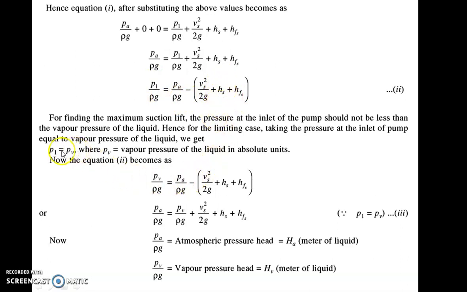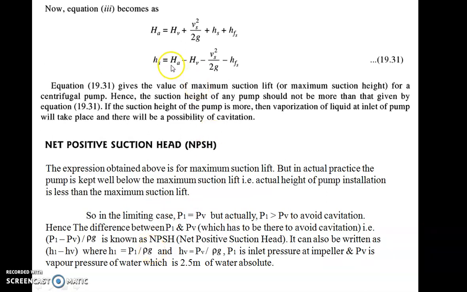So if we put P1 as PV, then PV by rho g is equal to PA by rho g minus this head, that is the term. So you can write HS. HS is your aim to find. So PA by rho g is equal to PV by rho g plus VA square by 2g plus HS plus HFS. If you take HS to the left hand side, it becomes HS is equal to PA by rho g minus PV by rho g minus VA square by 2g minus HFS.